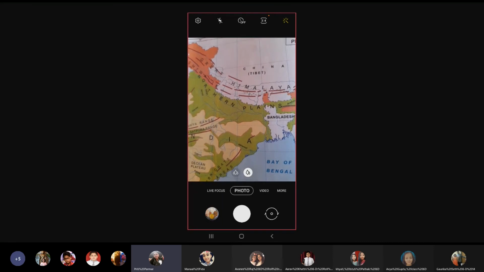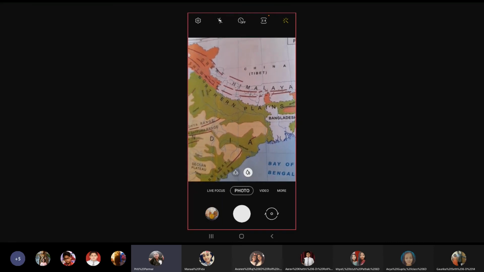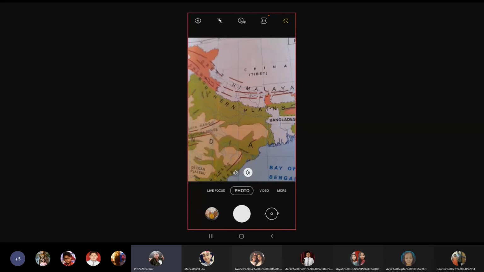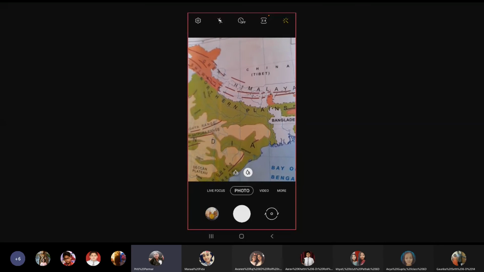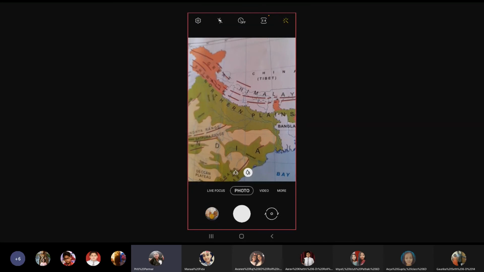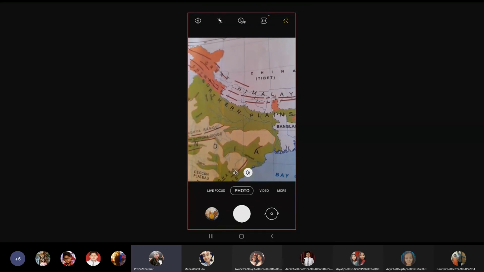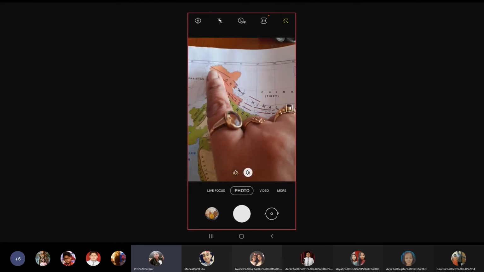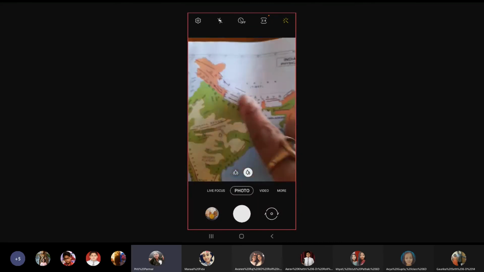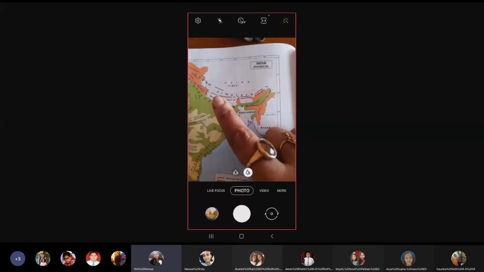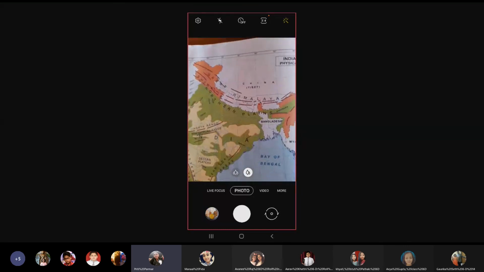They rise over 8,000 meters above sea level. Now, I will tell you how the sea level is measured. The sea is seen, and above that sea level, whatever landform is there, it is measured from there. They are 8,000 meters high. Okay. The ranges run in the east and west direction along the entire northern boundary of India. From west down till east, they are running and they are acting as a boundary for India.